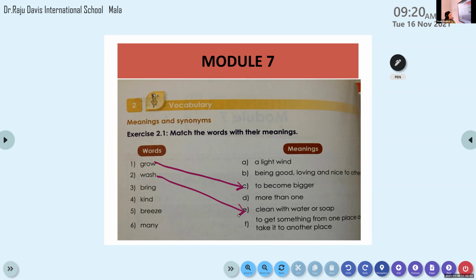Bring. B-R-I-N-G. Bring. Read option F. To get something from one place and take it to another place. Yes. So when your parents tell you to bring something, what do you do? Angela, just imagine your mother is asking you, bring me a glass of water. What would you do?